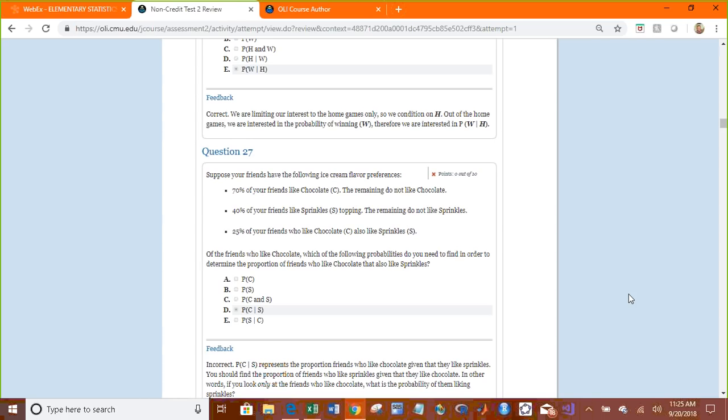So, which of the following probabilities do you need to find in order to determine the proportion of friends who like chocolate that also like sprinkles? Well, you can interpret this two different ways. So don't worry about this one being on a test, because the way that I interpret it is who likes chocolate given that they like sprinkles. But I'm assuming that they also would mean chocolate and sprinkles. So don't worry about that one being on the test.